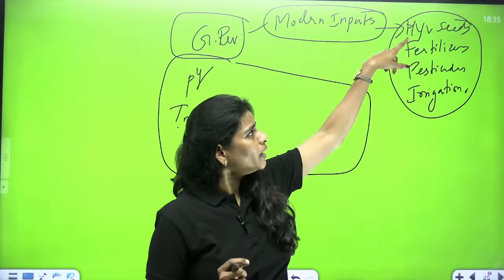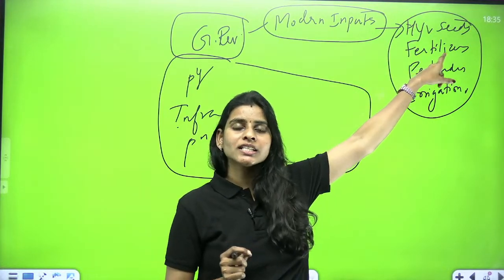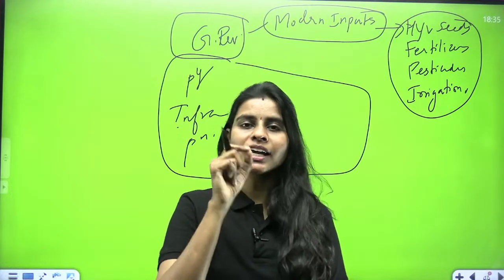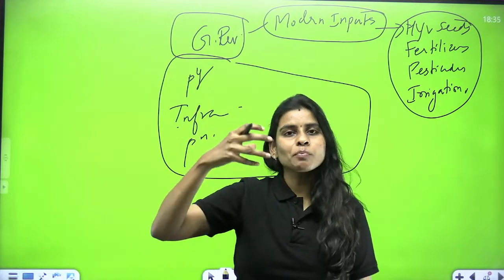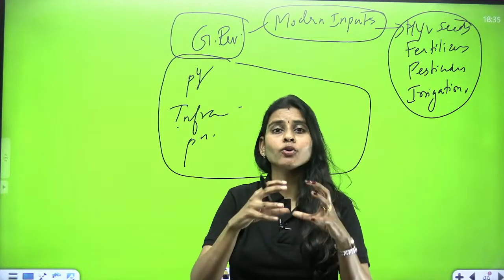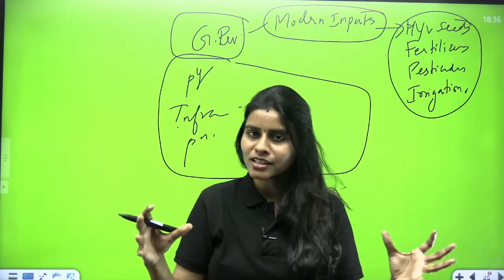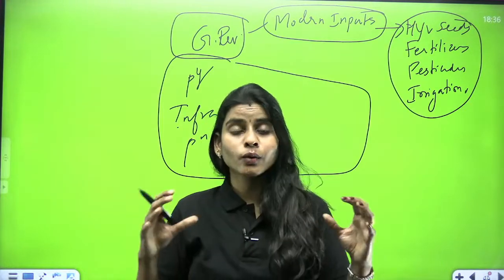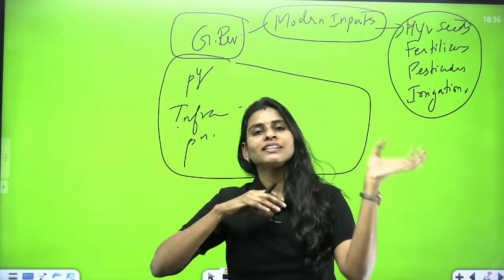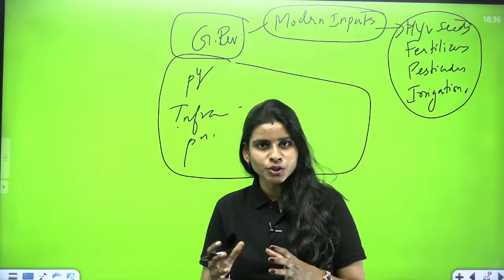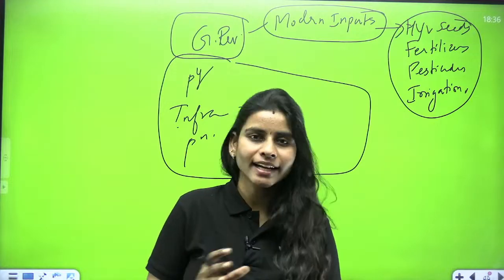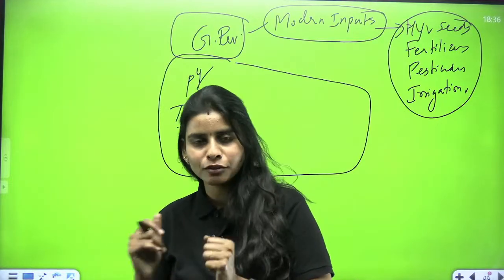And who invented such high yielding variety seeds? The person called Norman Ernest Borlaug, right? He was a US based researcher, and he also got the Nobel Prize. He invented the high yielding variety seeds for wheat, which led to doubling of yield and wheat production in countries like Mexico, India, and even Pakistan in the mid 1965 to 70s.